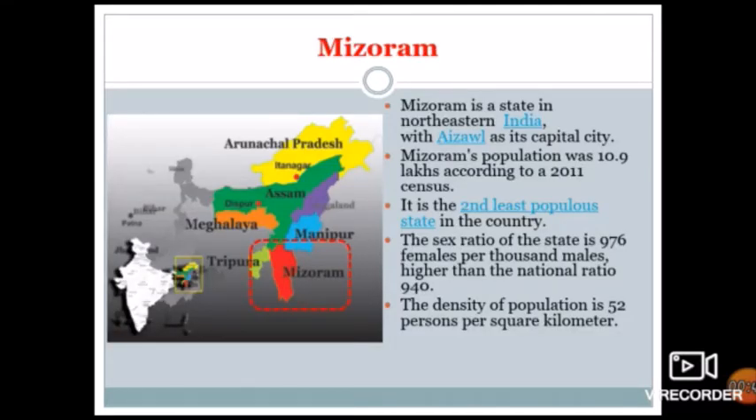Mizoram. Mizoram is a state in northeastern India with Aizawl as its capital city. Mizoram's population was 10.9 lakhs according to the 2011 census. It is the second least populous state in the country. The sex ratio of the state is 976 females per 1000 males, higher than the national ratio of 940. The density of population is 52 per square kilometer.